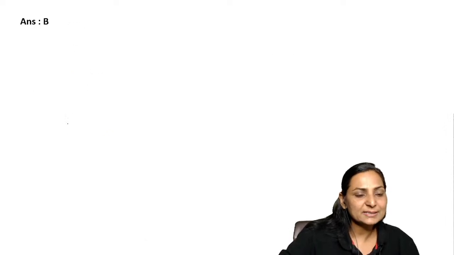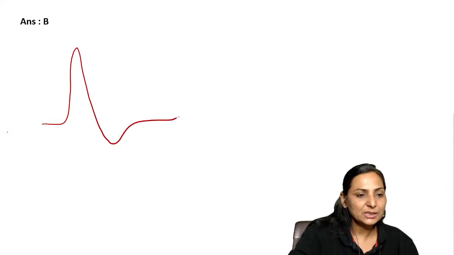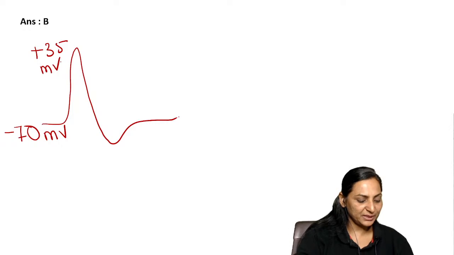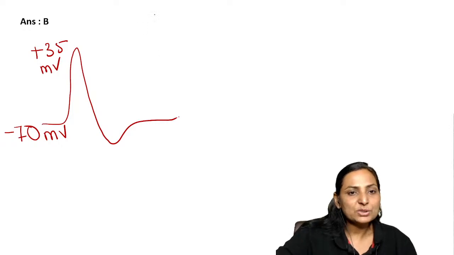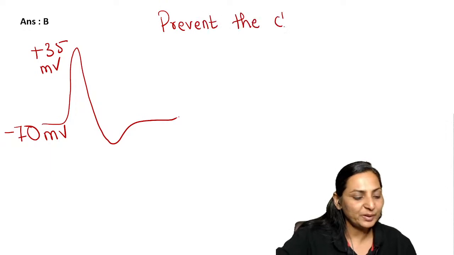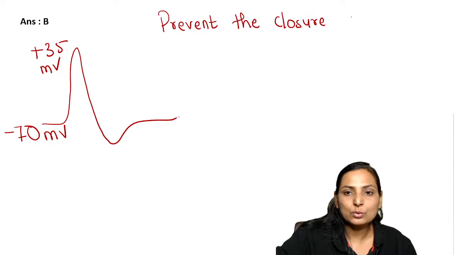My question is, you know that this is the action potential. Suppose this is a neuron at minus 70 millivolt, and here will be a spike at plus 35 millivolts. Suppose you prevent the closure of the sodium channels.